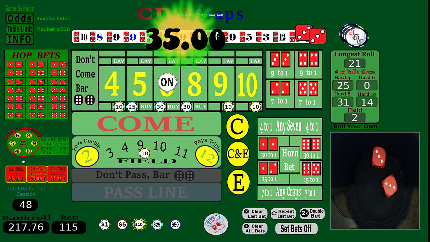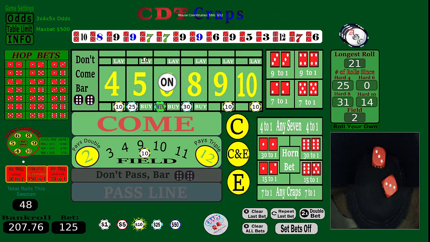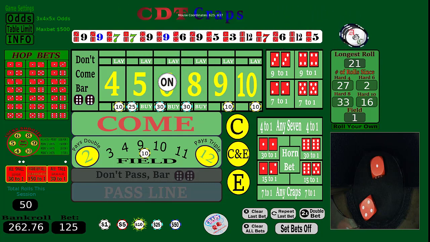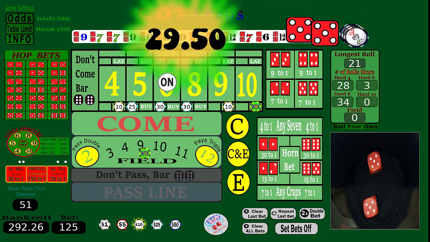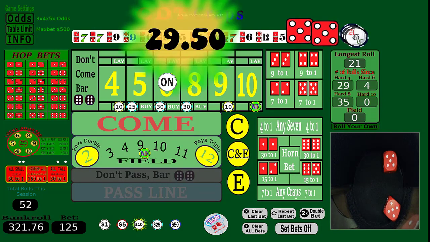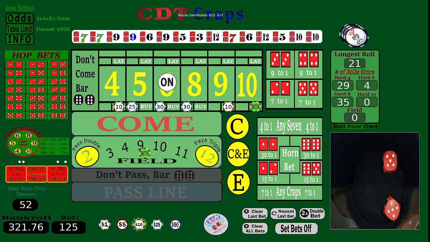Hard 6. All right, we will cash in on that. 12, triple pay. We'll take it. We have not replenished our bankroll yet. We're not ahead yet. We're kind of playing back and forth here. Just letting it run. 29.50 is not bad. Let's go. Oh, 10 again. We'll take another 30 bucks. All right, we're building slowly.